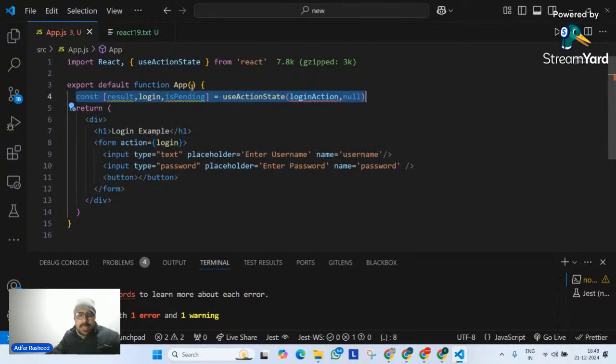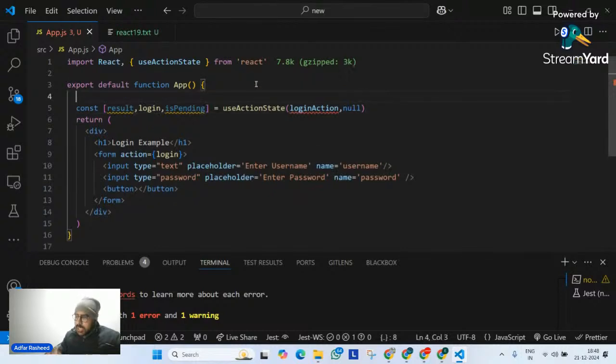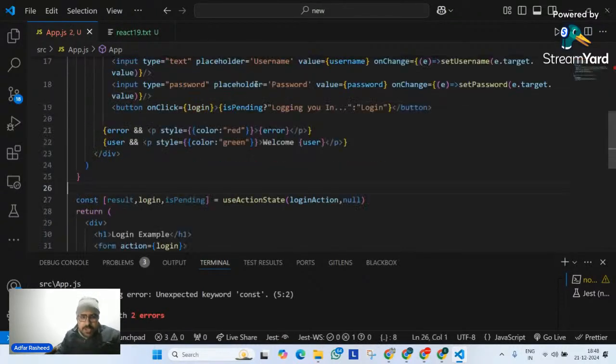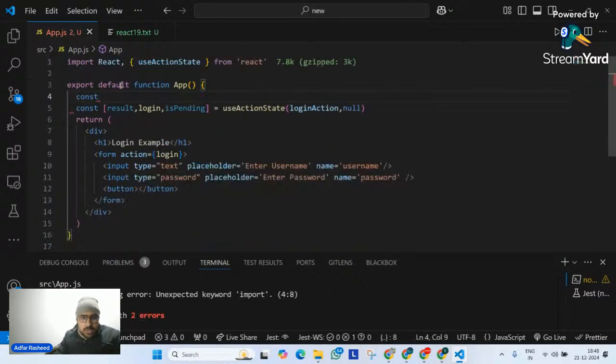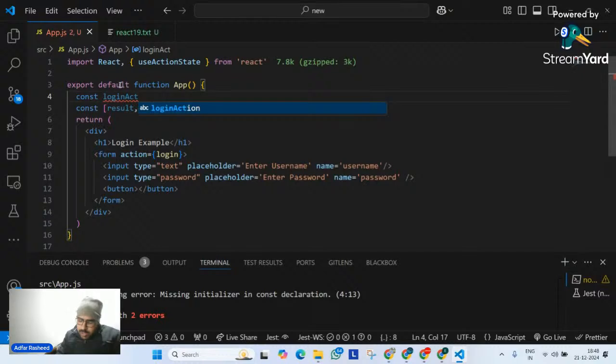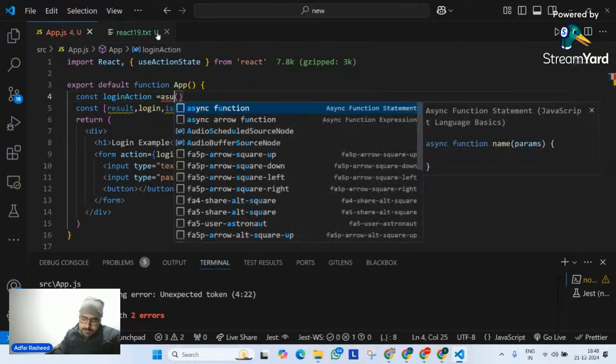Number one thing. Second thing is result. We will talk about result. I will display result or whatever I'm supposed to do with it, we will do that later on. Okay. isPending, what it does, we will see that as well. But over here, we are worried about only one function, which is the login function. So let me try to make a function. Constant loginAction, is it loginAction? Yes. Is equal to an async function.